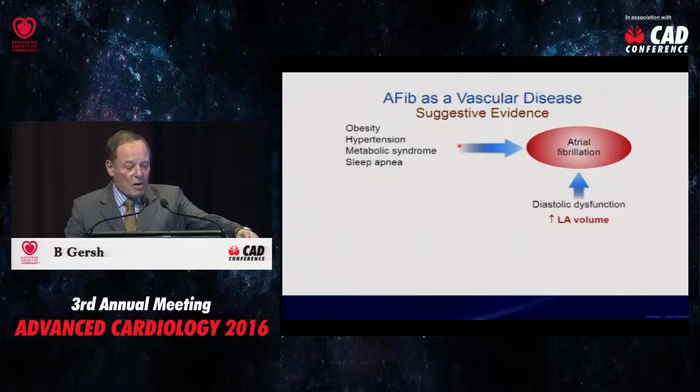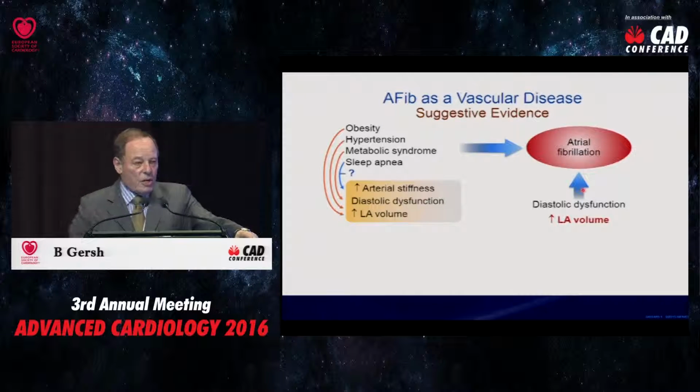Shown here on the left, we know that obesity, hypertension, metabolic syndrome, and sleep apnea are strongly associated with atrial fibrillation. We also know that left atrial volume and diastolic dysfunction is strongly associated with atrial fibrillation.